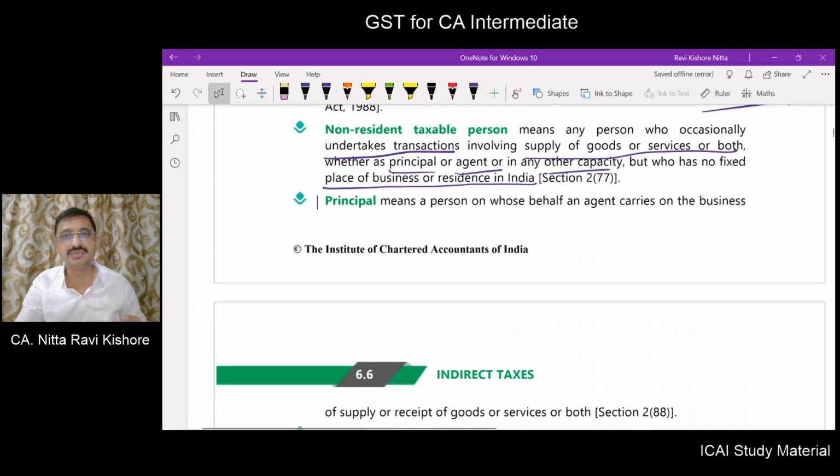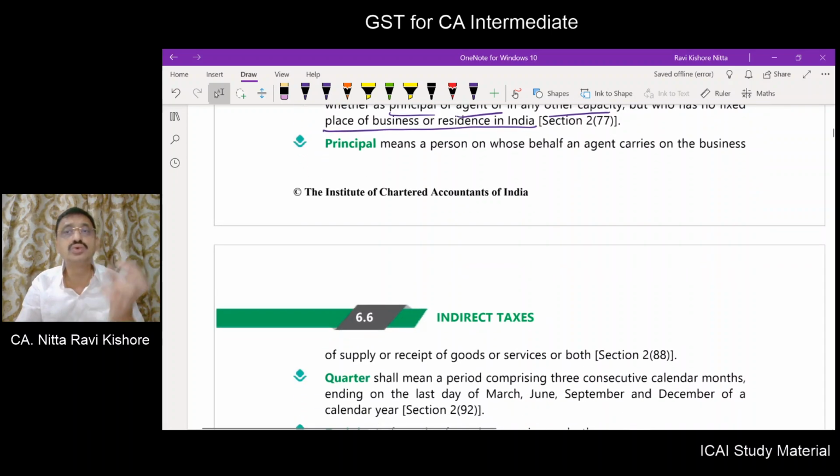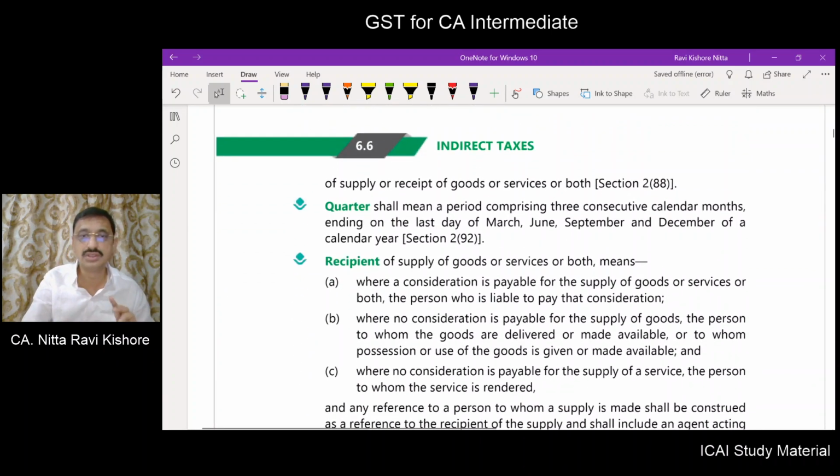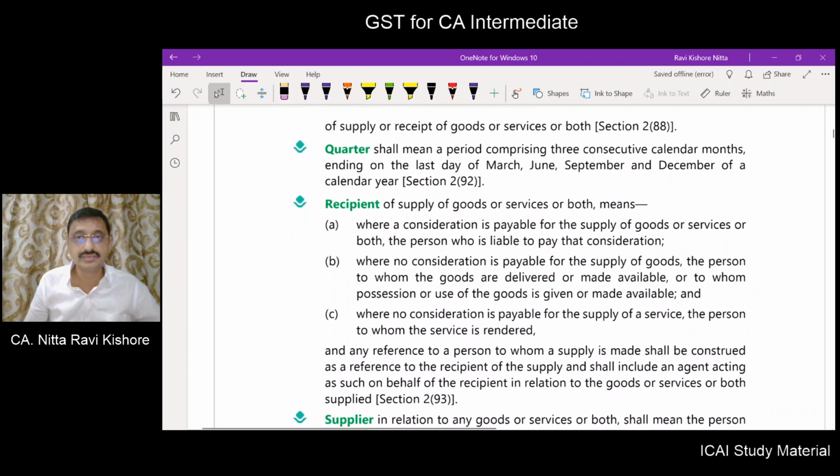Whom do you mean by principal? This principal, agent, we have already understood. So that person on whose behalf the agent carries on the business of supply or receipt of goods or services or both. Now this definition we did not learn previously.